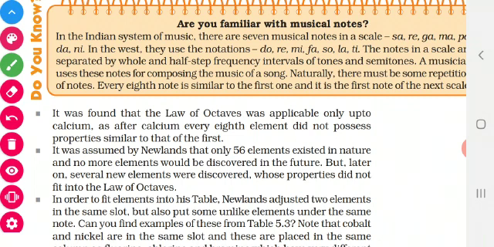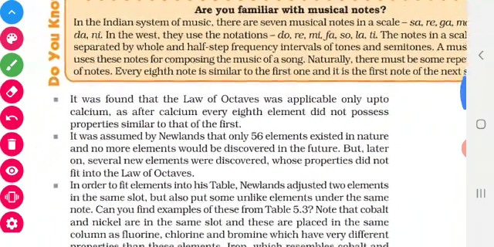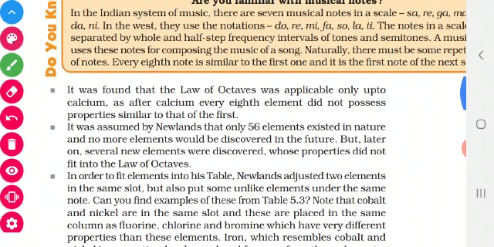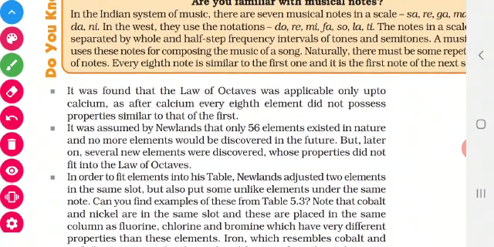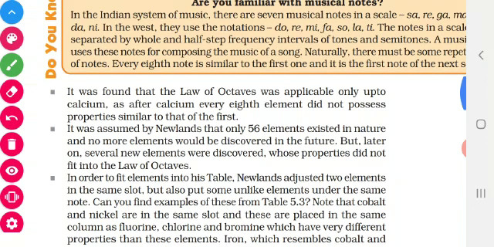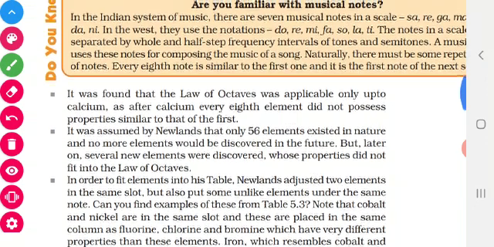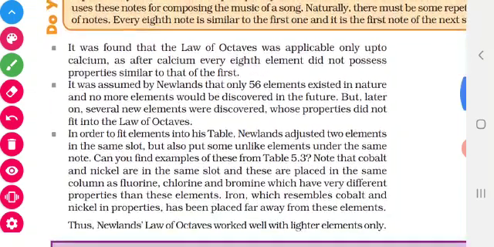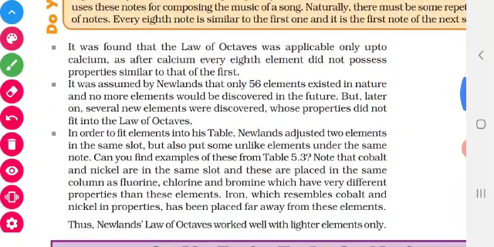Then see what Newlands assumed. He assumed there were only 56 elements. He started with hydrogen and ended with thorium, because at that time only 56 elements were known. But still now they keep discovering more and more elements. So that is one failure. Then see, some adjustments he did.